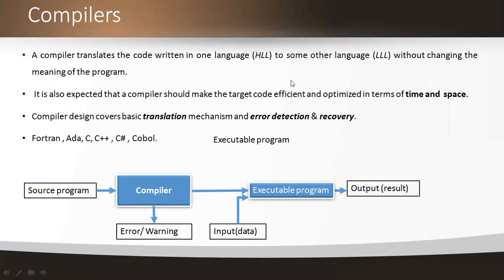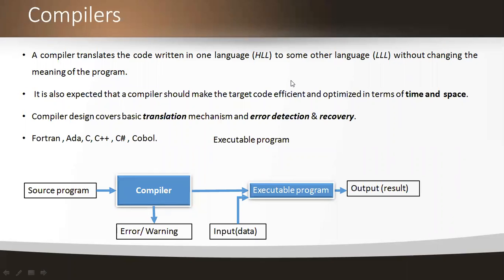And compiler design covers the basic translation mechanisms. For example, I am using the C compiler. By using the C compiler, I am compiling the code in my program. If my code consists of any errors, then by implementing the compilation, I can detect the errors and I can recover from the errors.